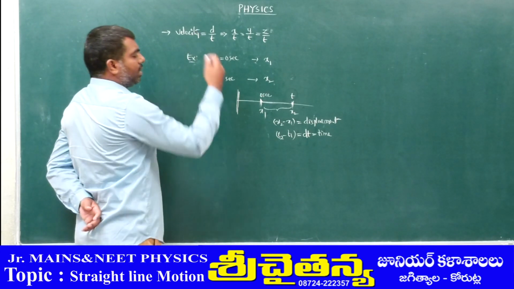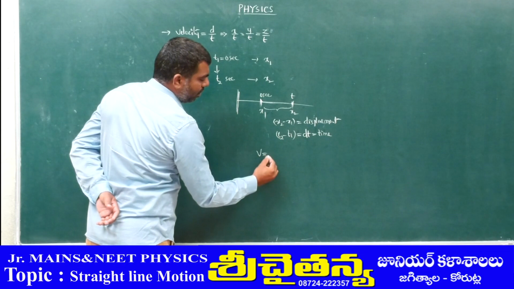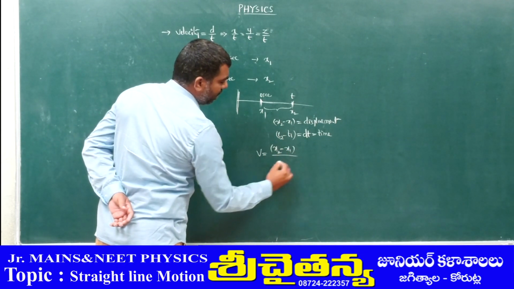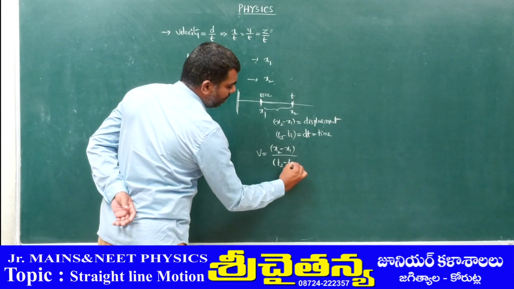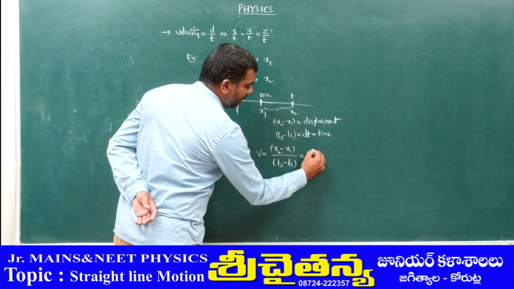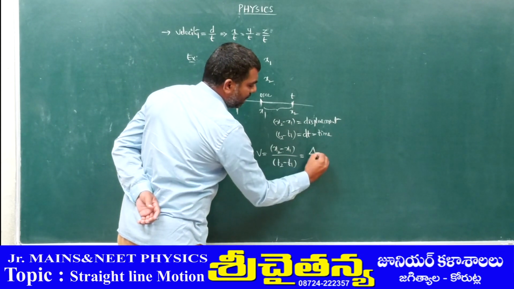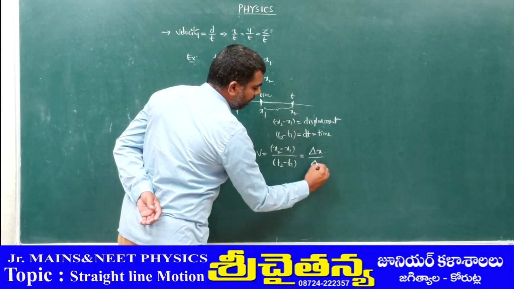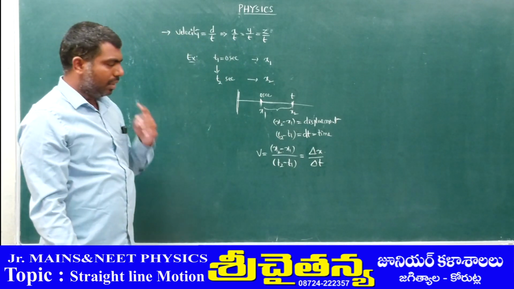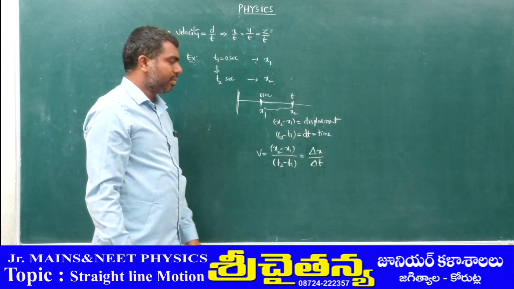If you write the velocity, v is equal to displacement x2 minus x1 divided by time t2 minus t1. Mathematically we can write delta x divided by delta t, change in position divided by change in time.